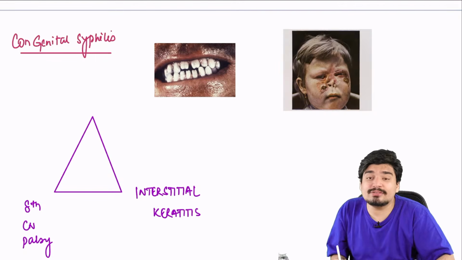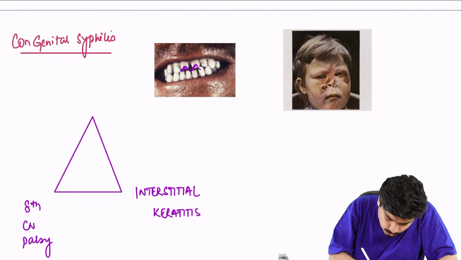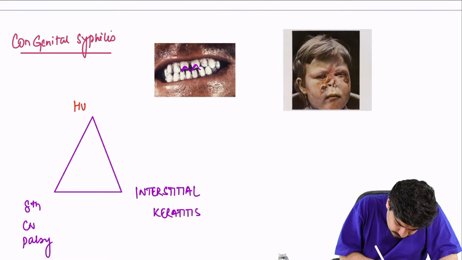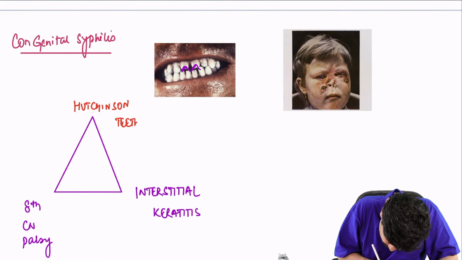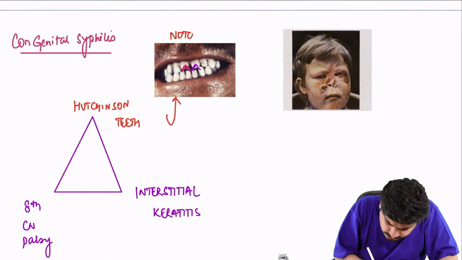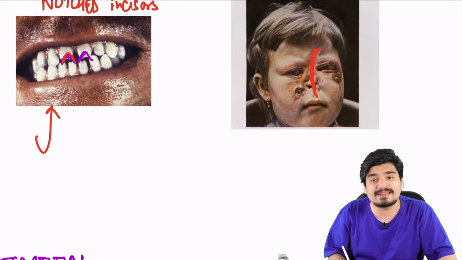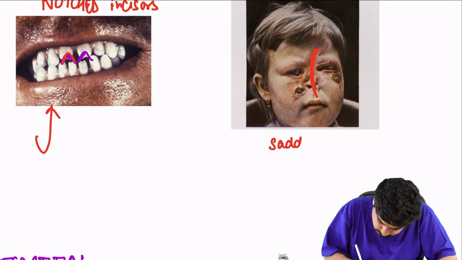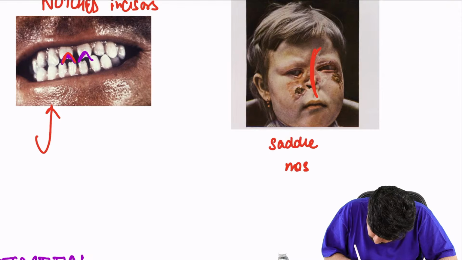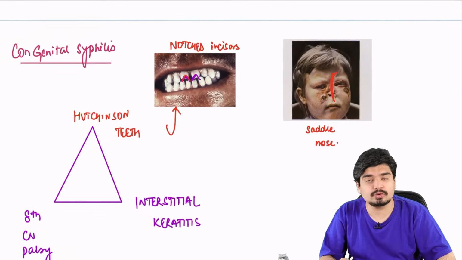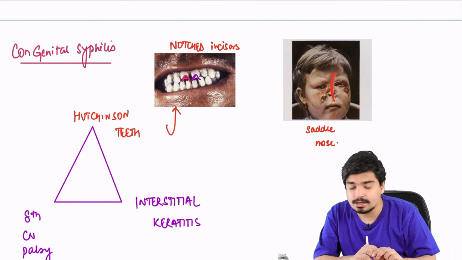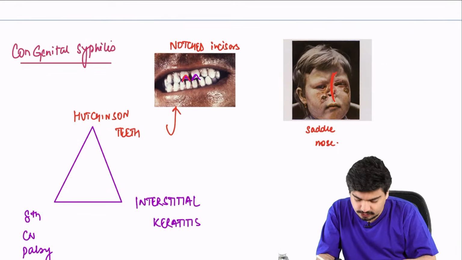बुरा ना बोलो, you will have Hutchinson teeth, which are basically these notched incisors. Apart from this, you can have destruction of the nose. This is called saddle nose. So this completes congenital infections, very frequently tested.